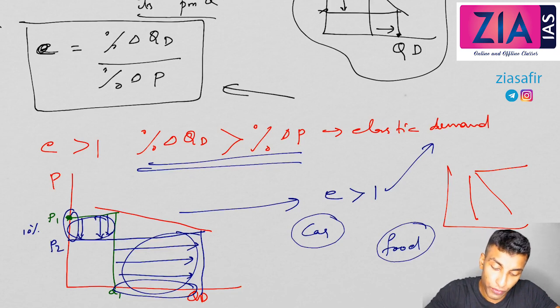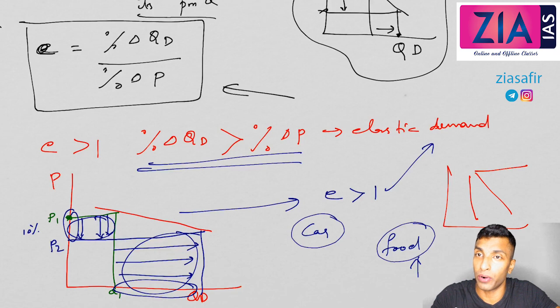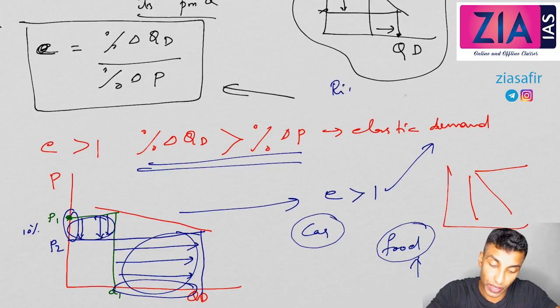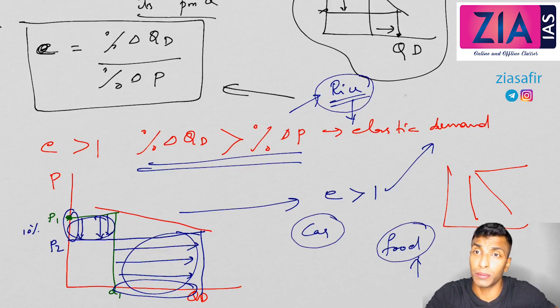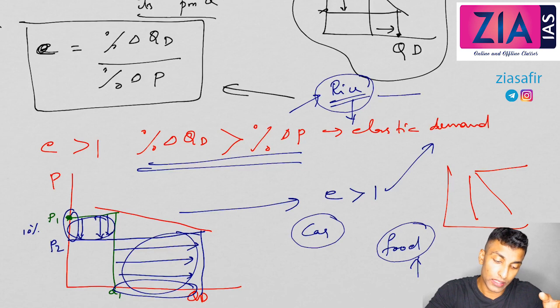The reason is, if you take food, you will not be waiting for the price to come down. At the same time, even if the price is going up, you are buying and consuming food, right? Let's suppose you are consuming rice. Even if the food price is going up, you will still consume rice. You don't have any other choice to survive. If the food price is coming down, you are not going to consume 2 times the rice that you used to eat. So this will not affect the demand. These kinds of items, that is essential items, will not change drastically by changing the price. It is actually not connected to price. Whether the price is increasing or not, there will always be demand for these items.